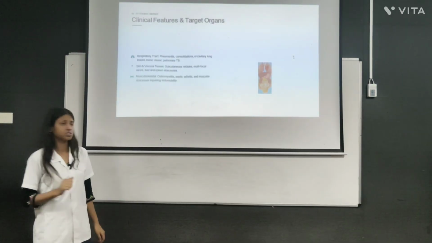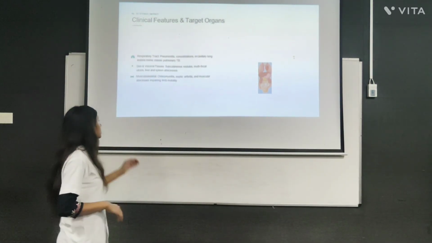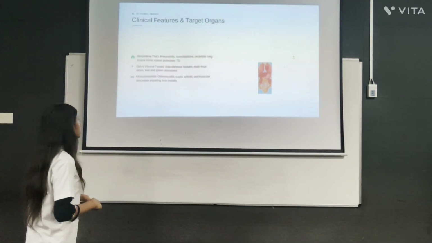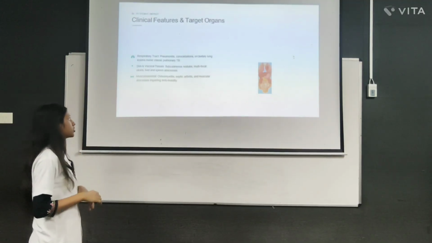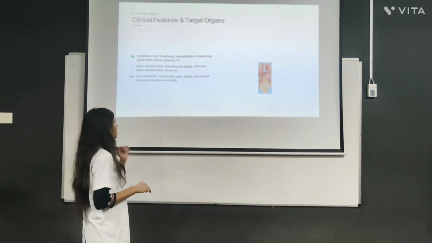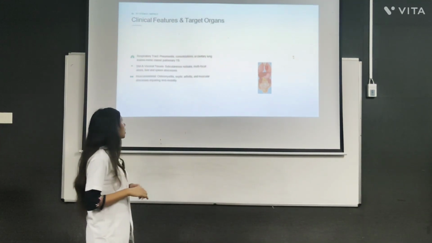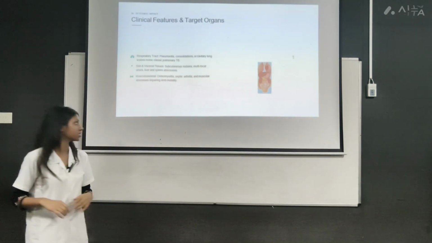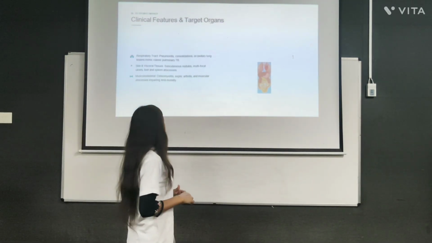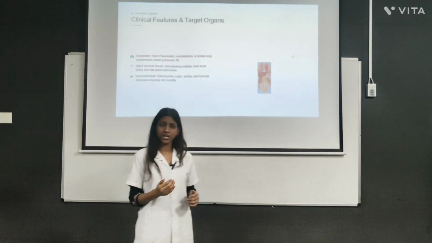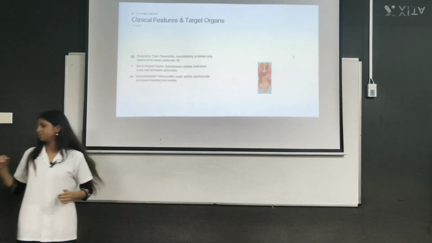Clinical features and target organs. In the respiratory tract, it causes pneumonitis, consolidation, TB. In skin and visceral tissue, it causes multifocal ulcers, liver and spleen abscesses. In the musculoskeletal system, it causes osteomyelitis, septic arthritis, and joint pain.